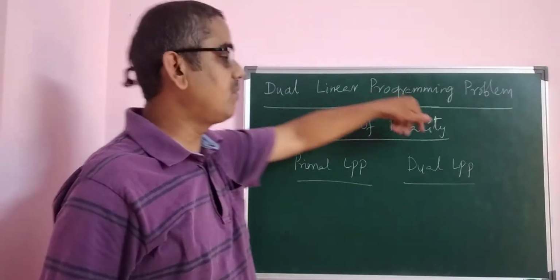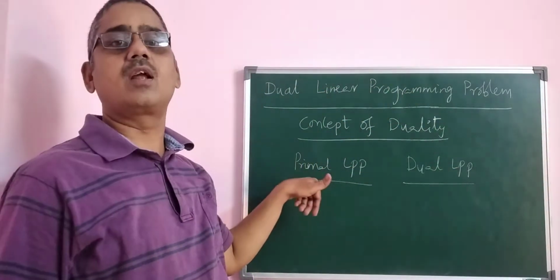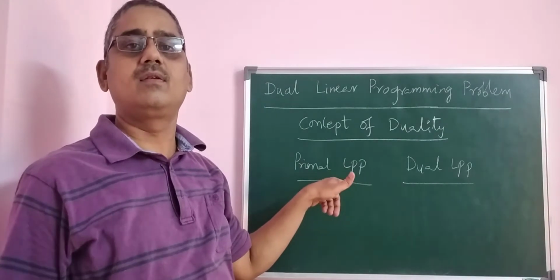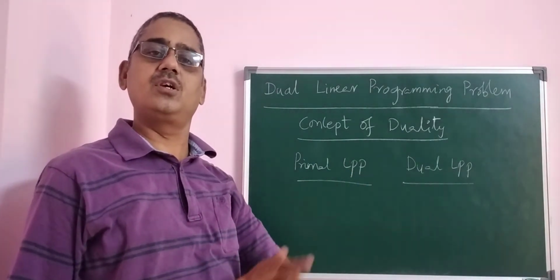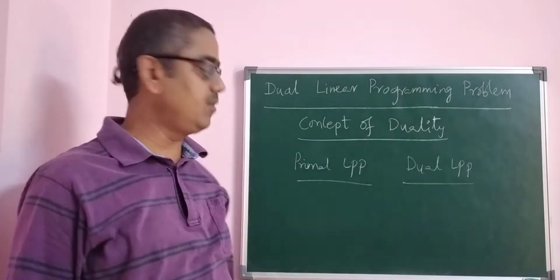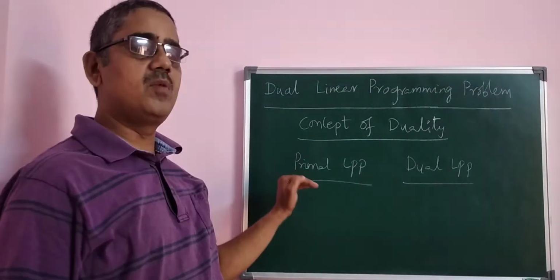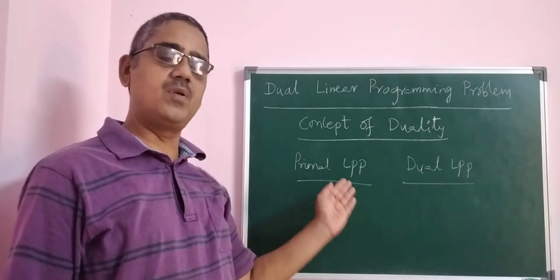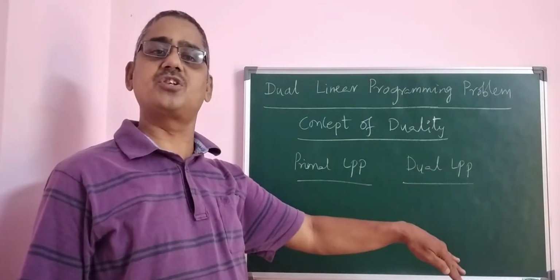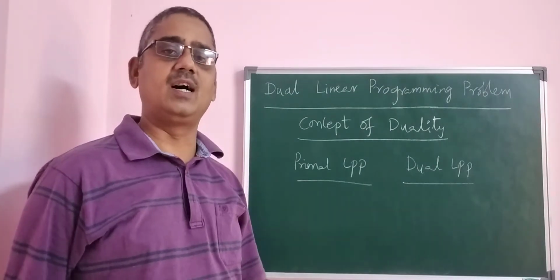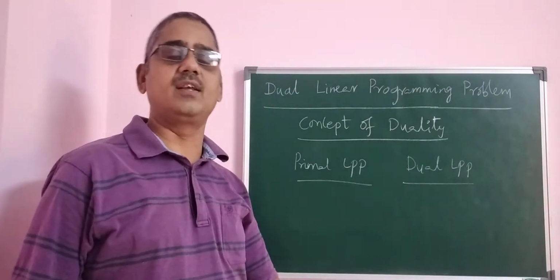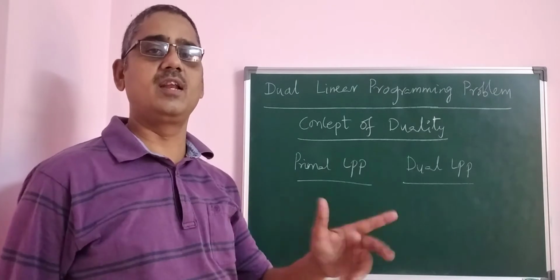For this primal you have a dual, and for this dual you have another LPP that is called primal. So in terminology, if you have a primal LPP, then associated with it we have another LPP called dual linear programming problem. That is the concept of duality in linear programming problems.